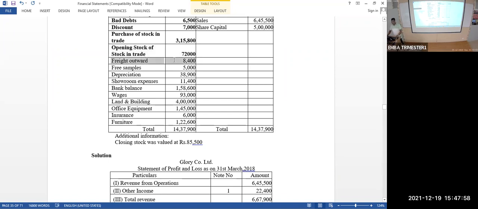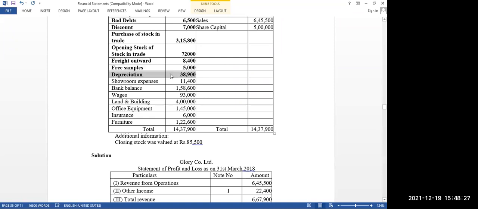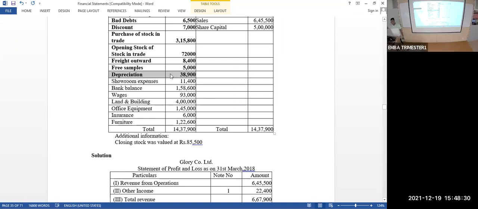Next, freight outward. What is freight outward? Freight outward is nothing but conveyance cost paid on sales. Freight means the transport charge. Transport charges on sales, so it's other expense. Next, free samples. Other expense. Depreciation: depreciation and amortization expense column, you have to write.